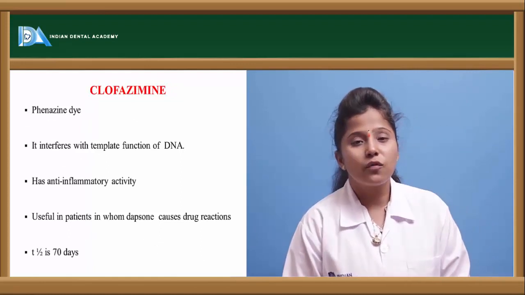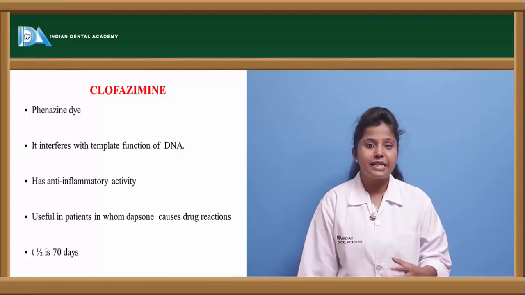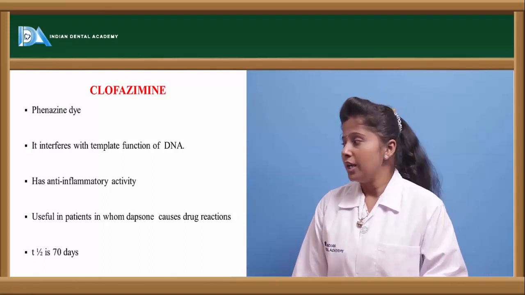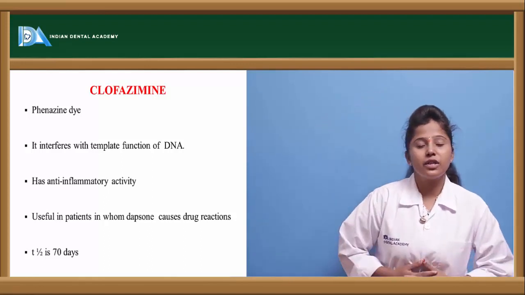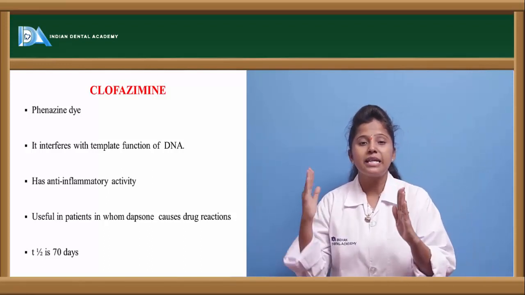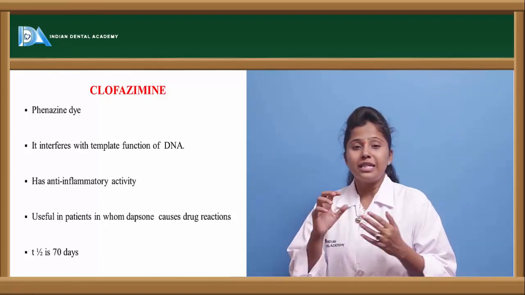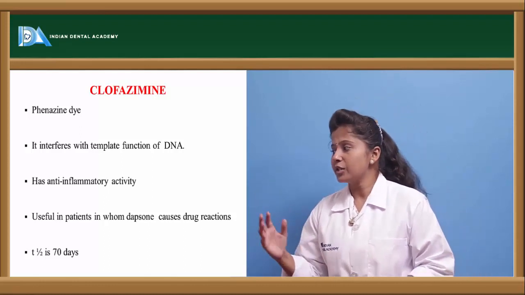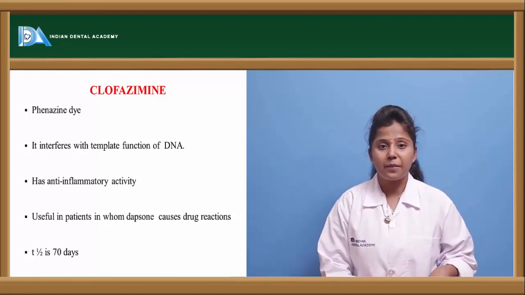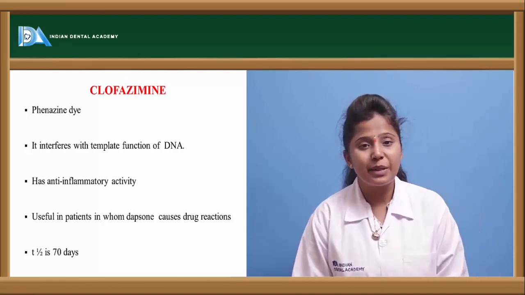The other drug is clofazimine. This is a phenazine derivative drug, and this drug is a phenazine dye. We can say the nature of this drug is a dye. It produces some coloration and it interferes with the template function of the DNA. In the formation of DNA, there are two templates used. If the templates join together, then only DNA synthesis will occur. So this drug interferes with the template functioning, thereby DNA synthesis or DNA functioning may not be proper in the bacterial cell, and it even has anti-inflammatory activity also.